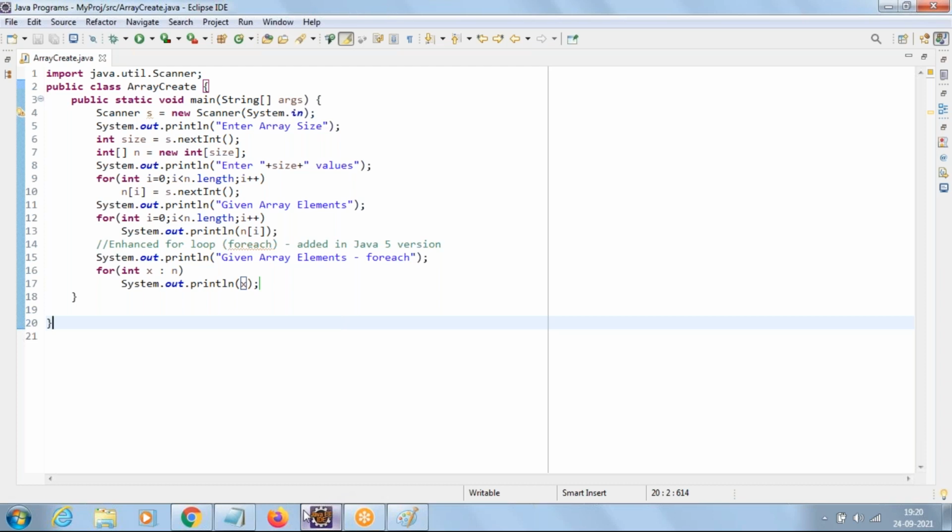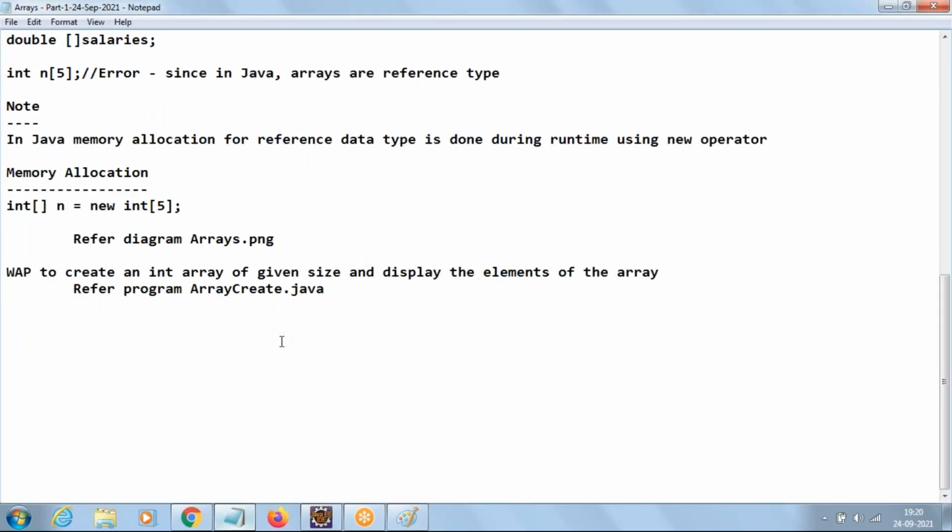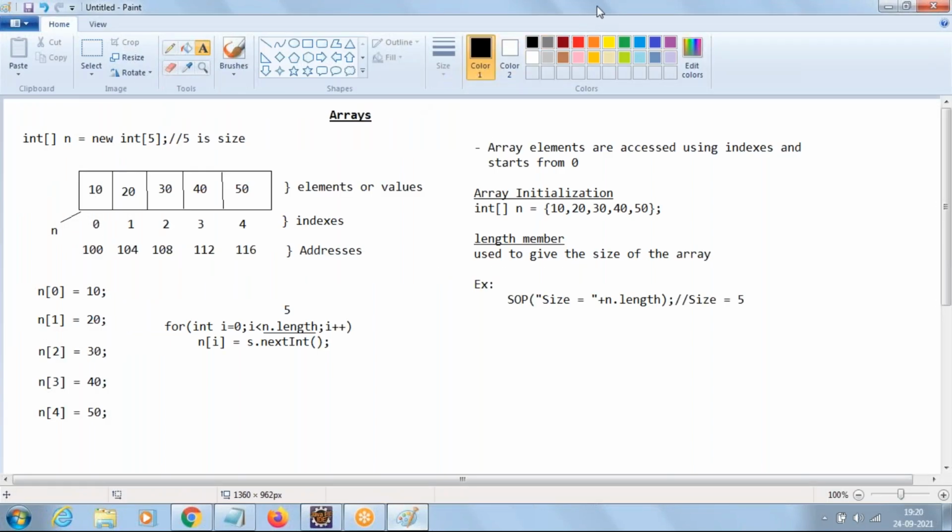Now, let us go with one more example code. Write a program to find the sum of given array elements. We want to find what? The sum of the given array elements. Means if we take the array with 10, 20, 30, 40, 50, we should add these 5 values. That's the meaning.